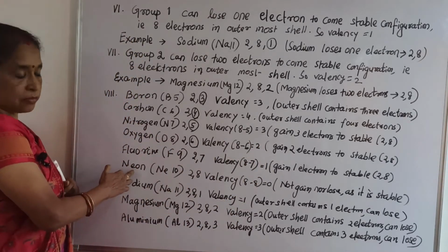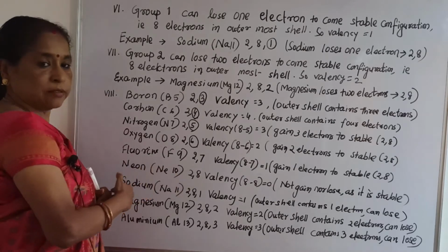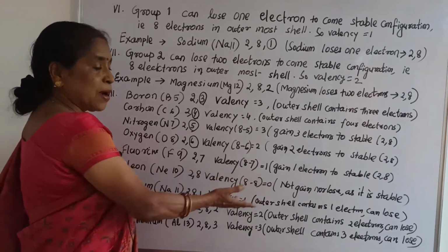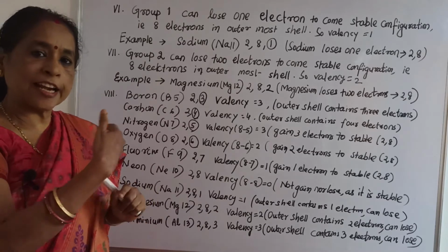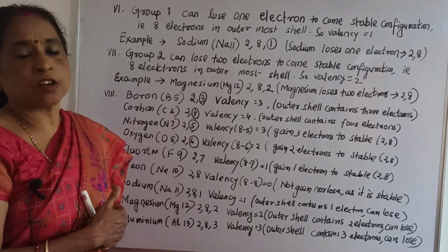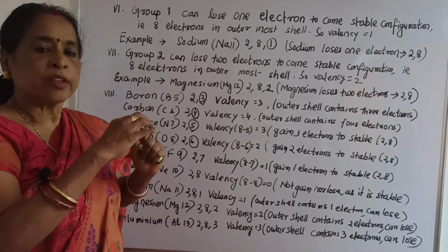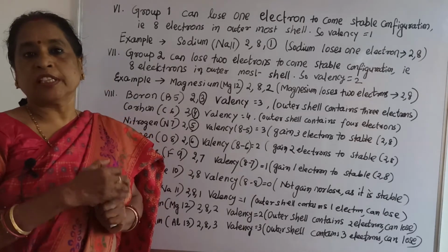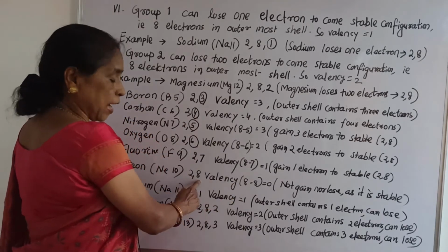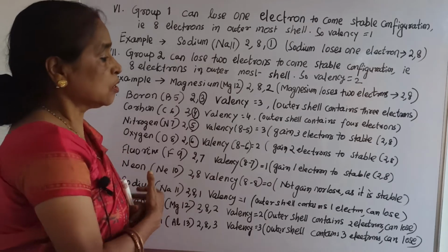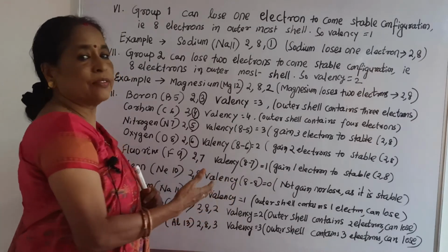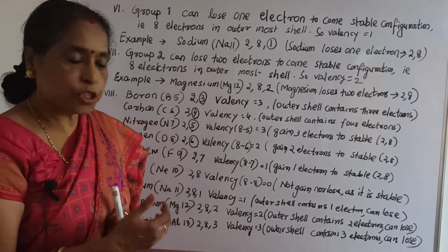Similarly, neon. Neon, you know, is 10: 2, 8. That means here 8 minus 8 is 0. That means it can neither lose nor gain electrons because it already has a stable configuration. It is already 2, 8, that is a stable configuration. So here the valency equals 0.